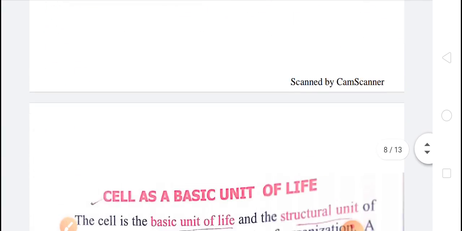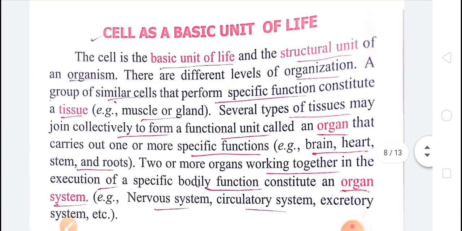Next, children, cell as the basic unit of life. As I told you, it is a structural unit because each and every living organism is made up of cells. There are different levels of organization. A group of similar cells that perform a specific function constitute a tissue, for example muscle or gland.